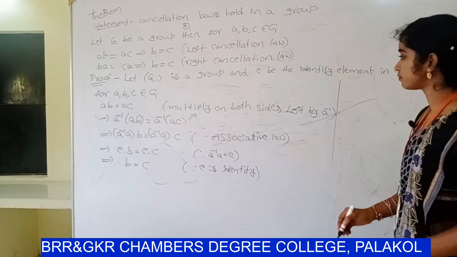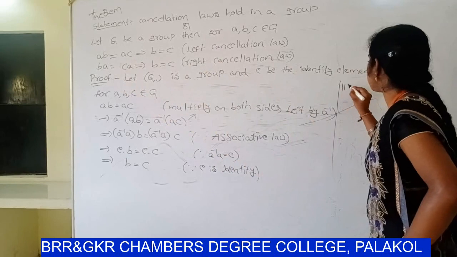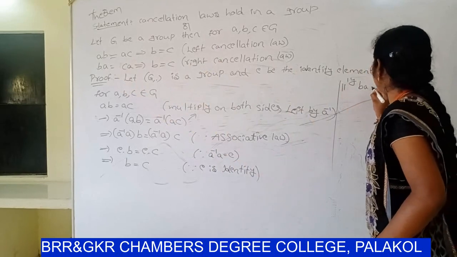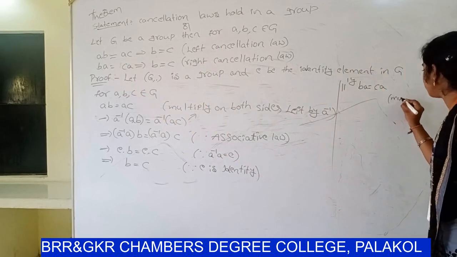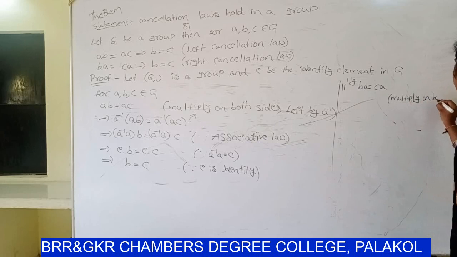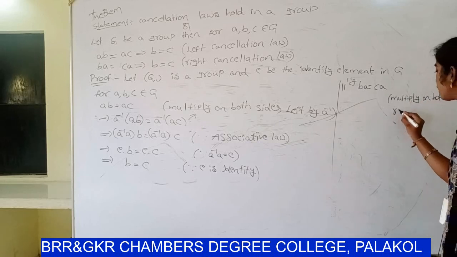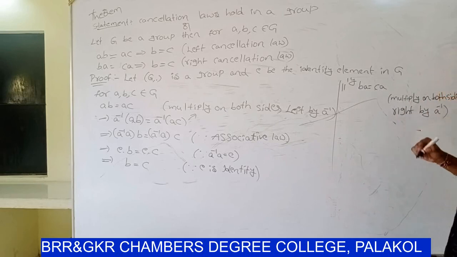So next, similarly consider ba = ca. So multiply on both sides, right by a inverse.